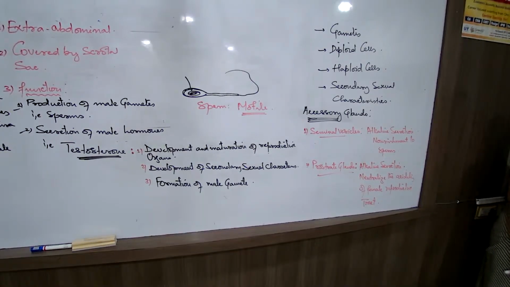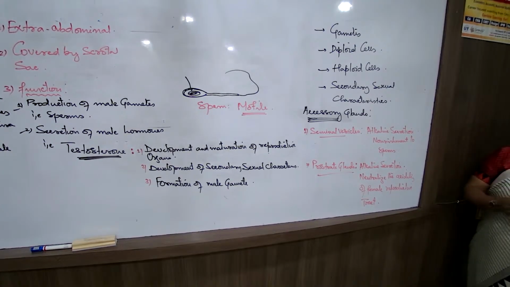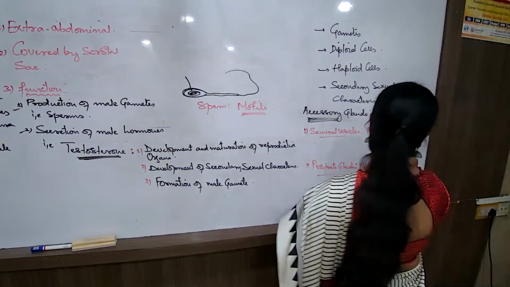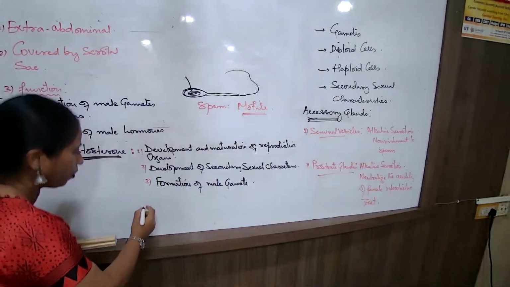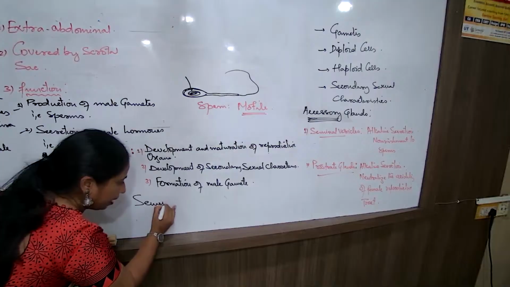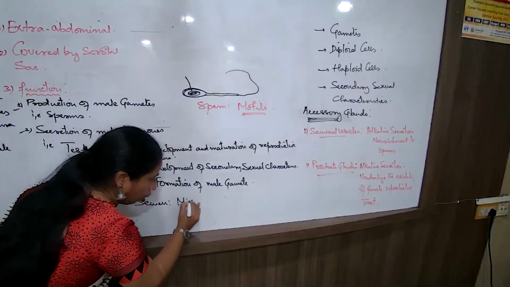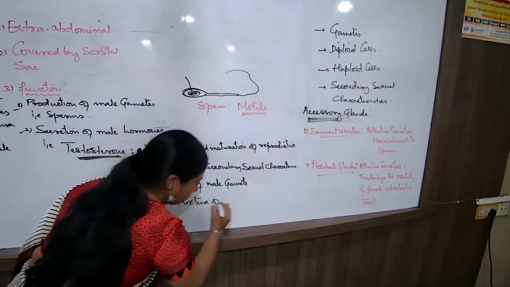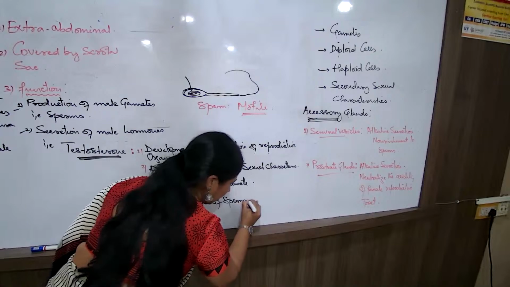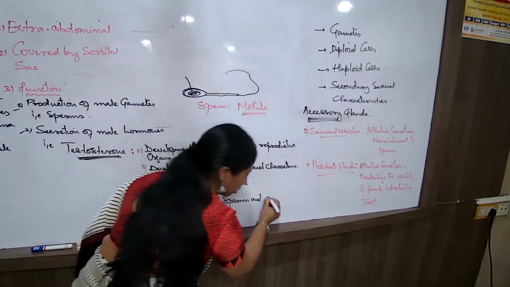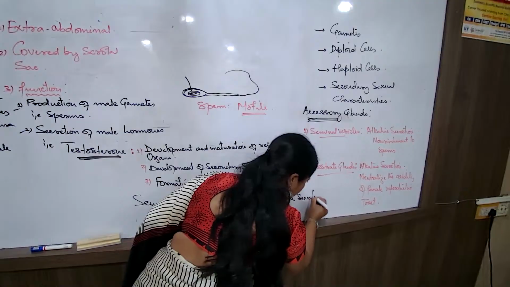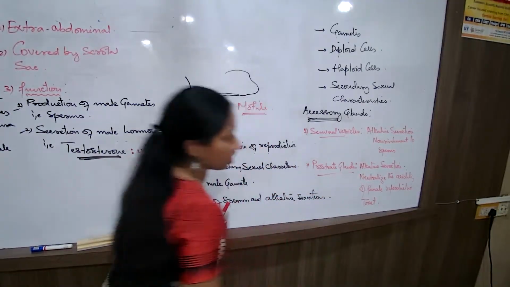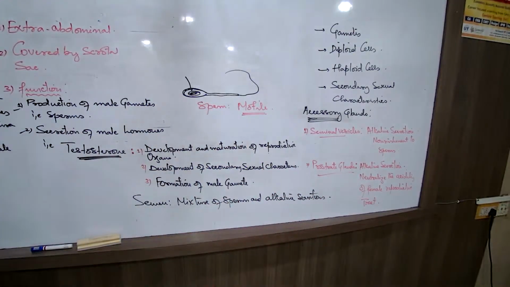And this is what is known as the semen. What is semen? The definition you are supposed to write is: semen is a mixture of the sperms and the alkaline secretions. Name the two glands which produce the alkaline secretions: the seminal vesicles and the prostate glands.